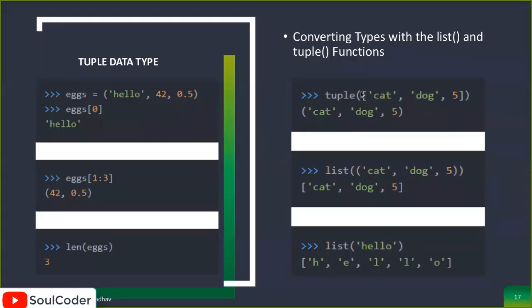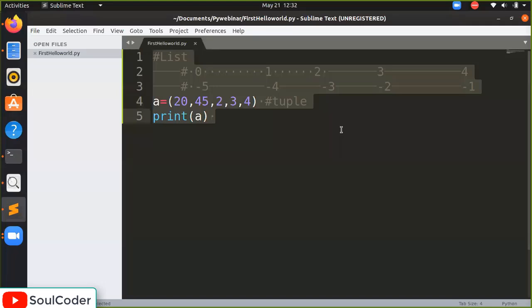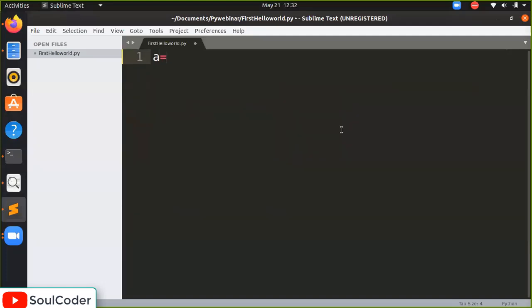You can see the tuple of 10 and we can directly convert it into a list. Let's see how we can do this. For example, we'll again take an example of this. Okay, A equal to,